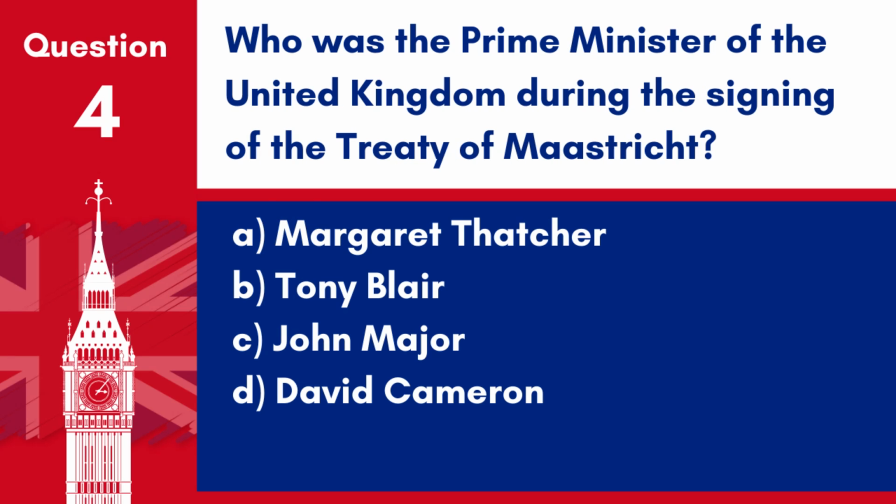Question 4. Who was the Prime Minister of the United Kingdom during the signing of the Treaty of Maastricht? A. Margaret Thatcher. B. Tony Blair. C. John Major. D. David Cameron. Answer: C. John Major. John Major was the Prime Minister during the signing of the Treaty of Maastricht.